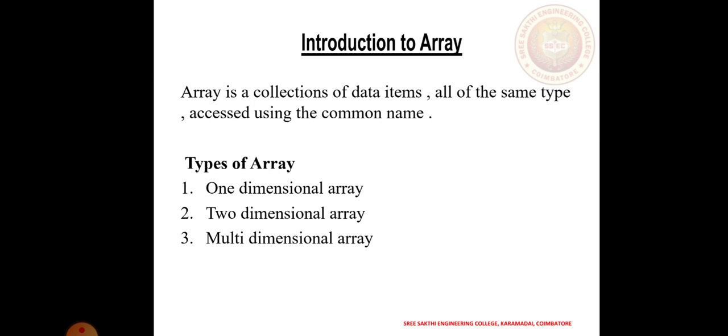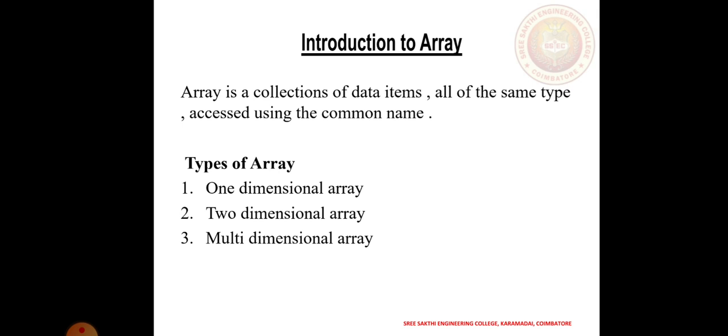Suppose I am going to initialize int add equal to n number of data I can store. That means 10 number of data. For example, 10 number of data I can store into a particular name add. That particular name add comes under the data type called integer. That means an array is a collection of data items, all of the same type, accessed using the common name. That's what is called homogeneous data.